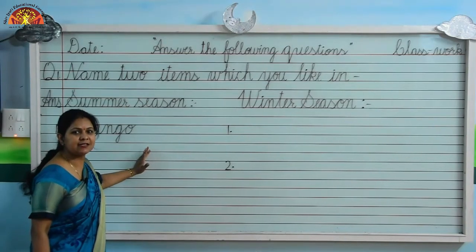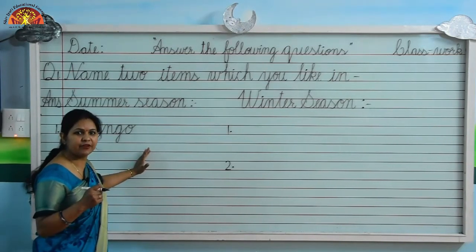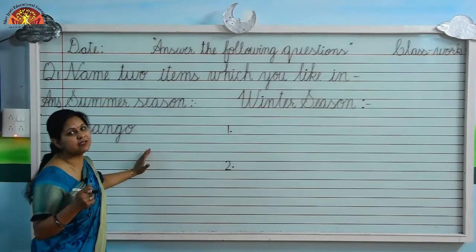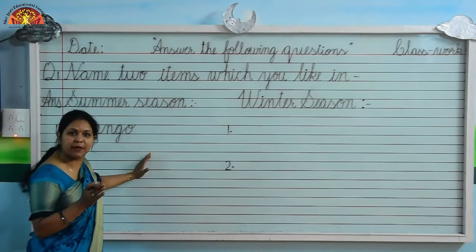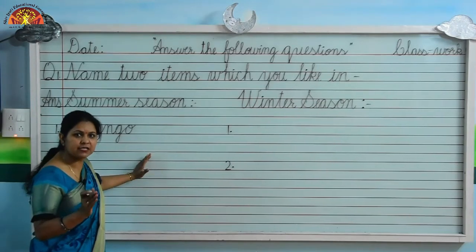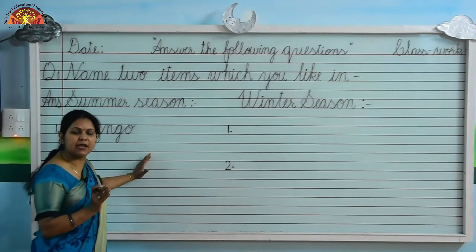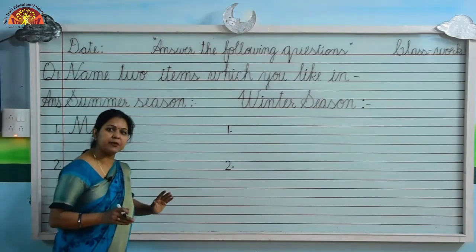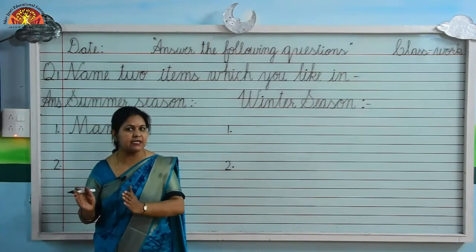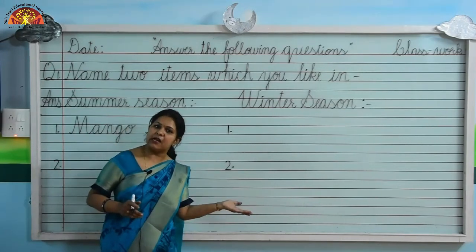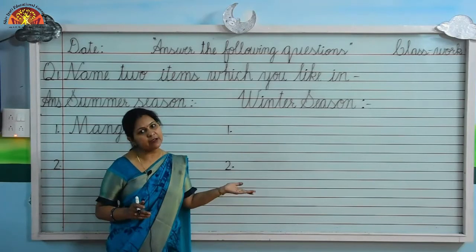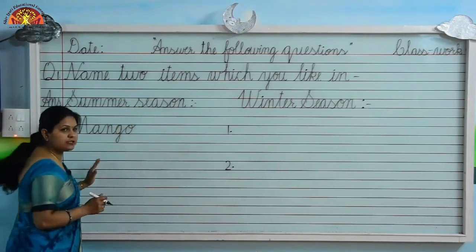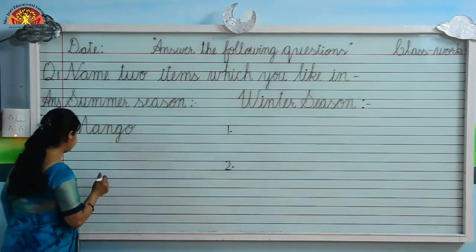What is this? This is ice cream. We love to have ice cream in summer season. So what is the spelling of ice cream? I-C-E, ice, C-R-E-A-M, cream. Speak with me, kids. Ice cream.